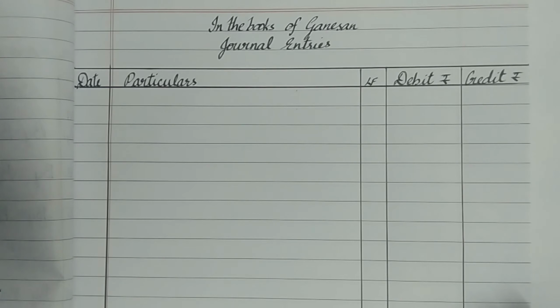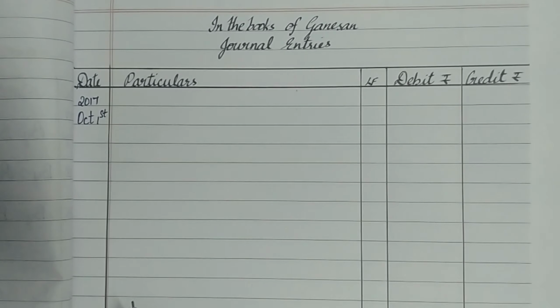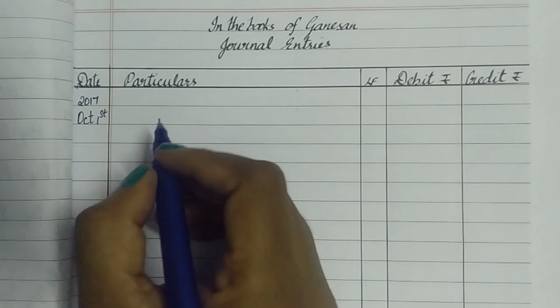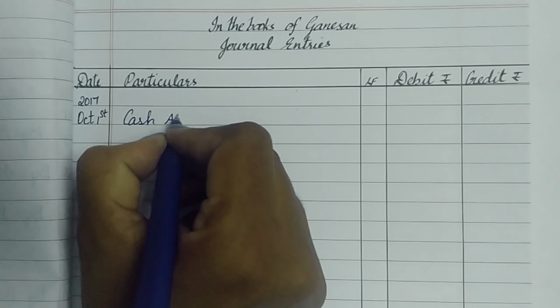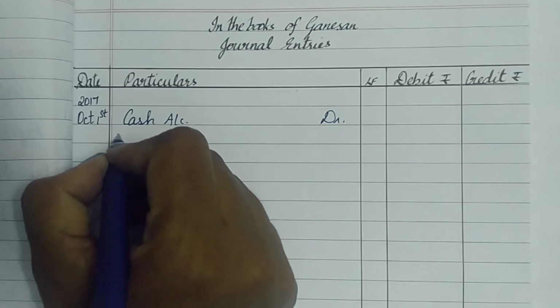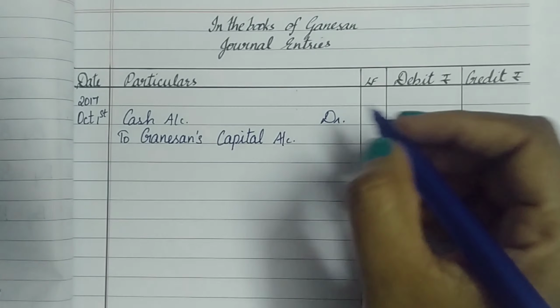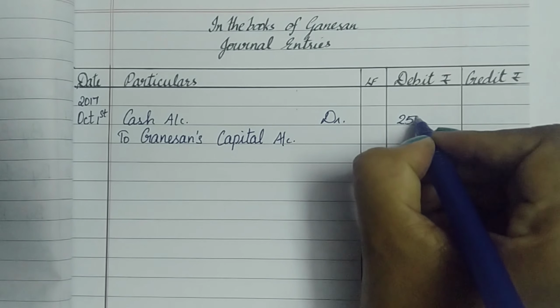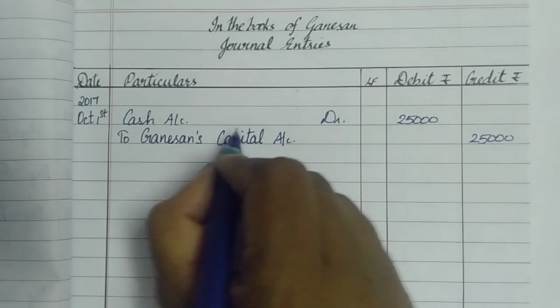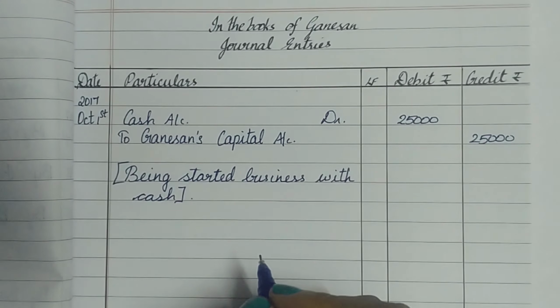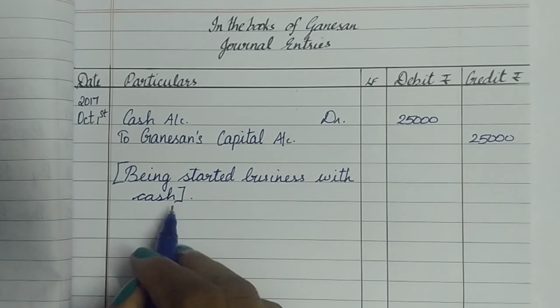So, let's jump into the first transaction as we did in our rough work itself. We can take that up and just put it up inside this. So, first let's write the date. 2017 October 1st, and the entry is according to the rough work. It is going to be cash account debtor to Ganeshan's capital account, and the amount is 25,000 to be recorded in the debit and the credit columns respectively according to the same line. The narration being started business with cash.